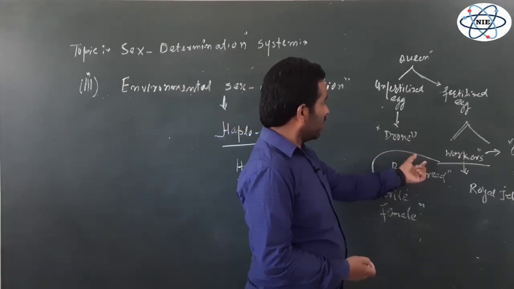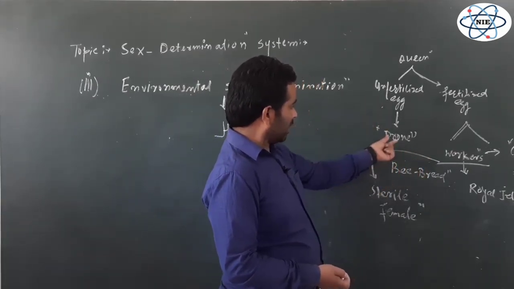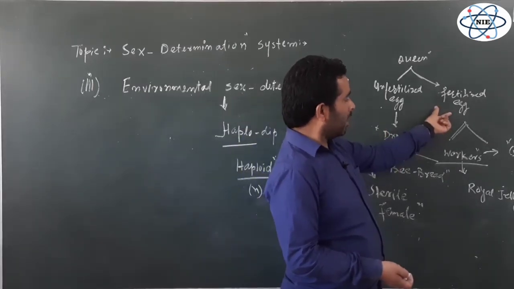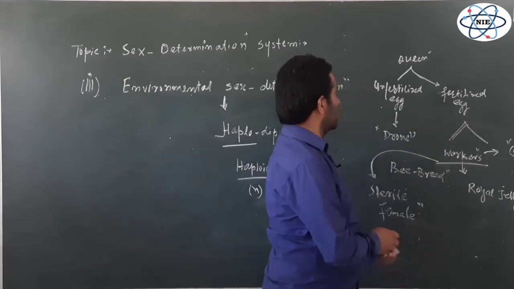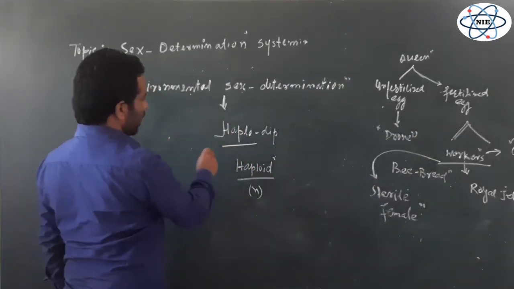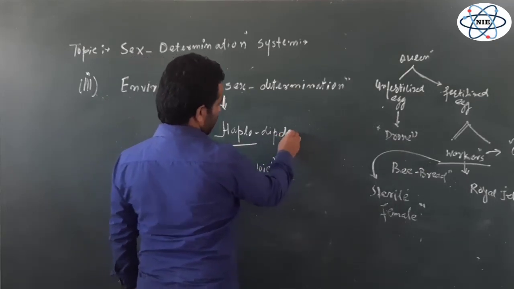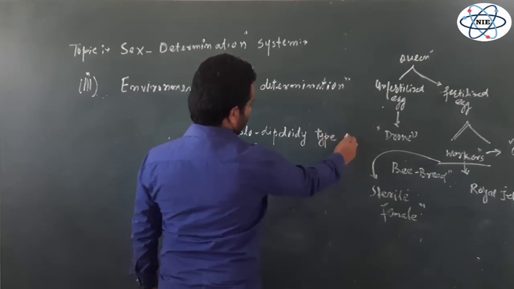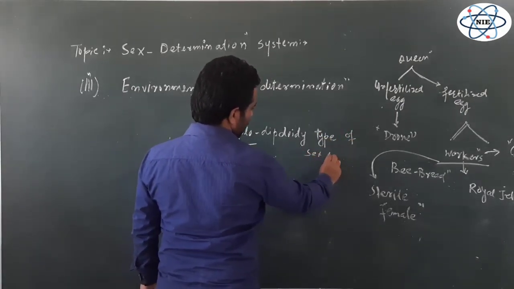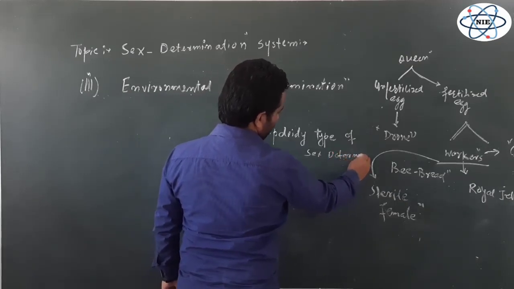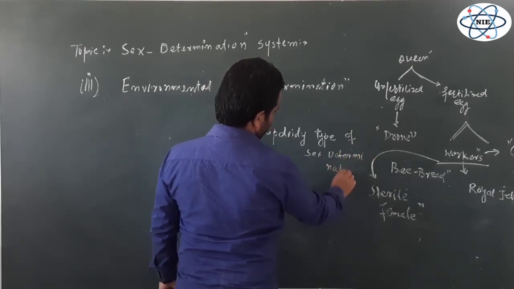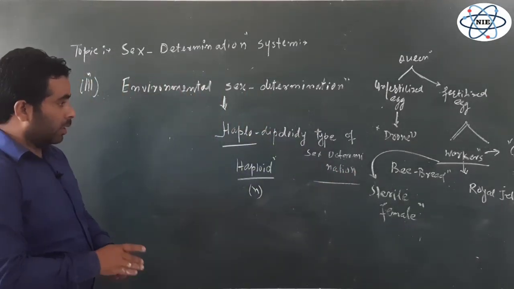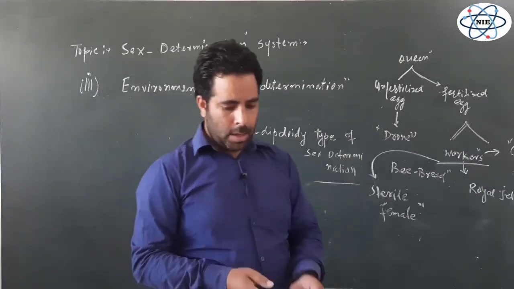Here we have to understand a very important point: the unfertilized egg develops into a drone, a male, and the fertilized egg, which has the 2N diploid condition, develops into females. So this type of sex determination is known as haplodiploidy type of sex determination. So we have almost completed this topic of sex determination. We have given so many examples so far.